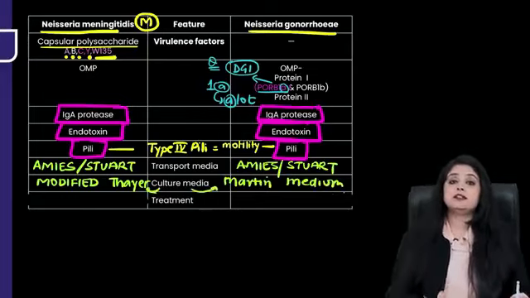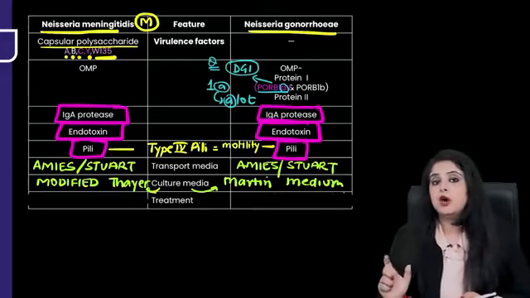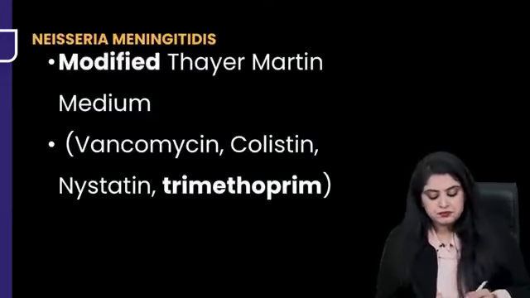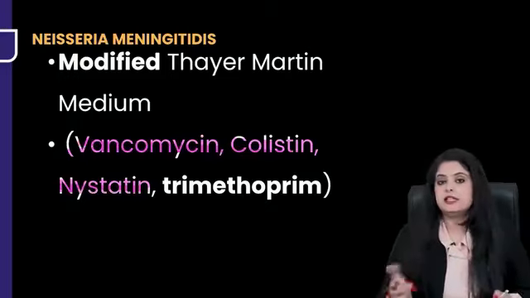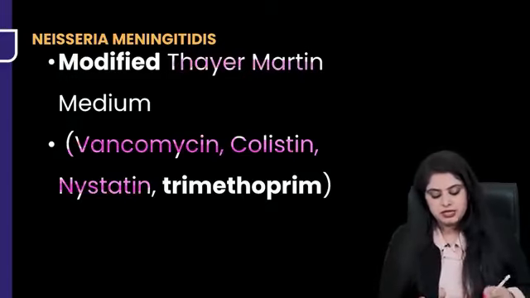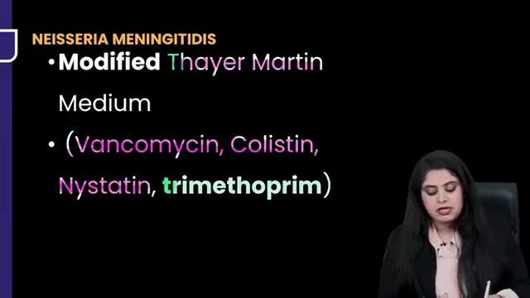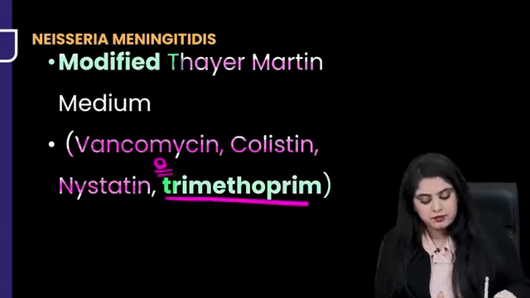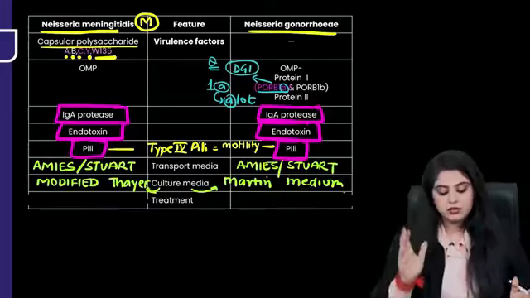What is modified Thayer-Martin medium? See, earlier we used to say Thayer-Martin medium. Now we've said modified. Something extra has been added. So please note, till the time I was using these three things, vancomycin, colistin, nystatin, it was Thayer-Martin medium. Now I've added an extra T to it. When I've added trimethoprim to it, now it has become modified. That could be a question. The addition of trimethoprim has made it a modified Thayer-Martin medium, which I use for meningitis and gonorrhea.